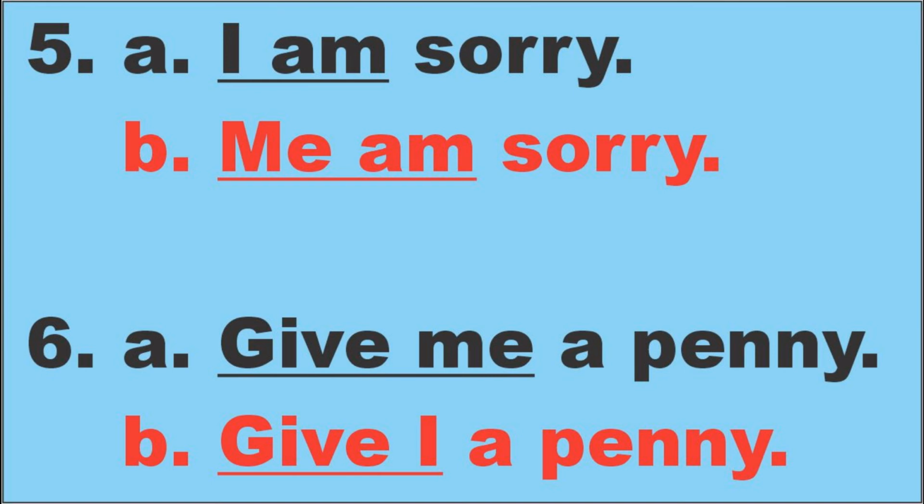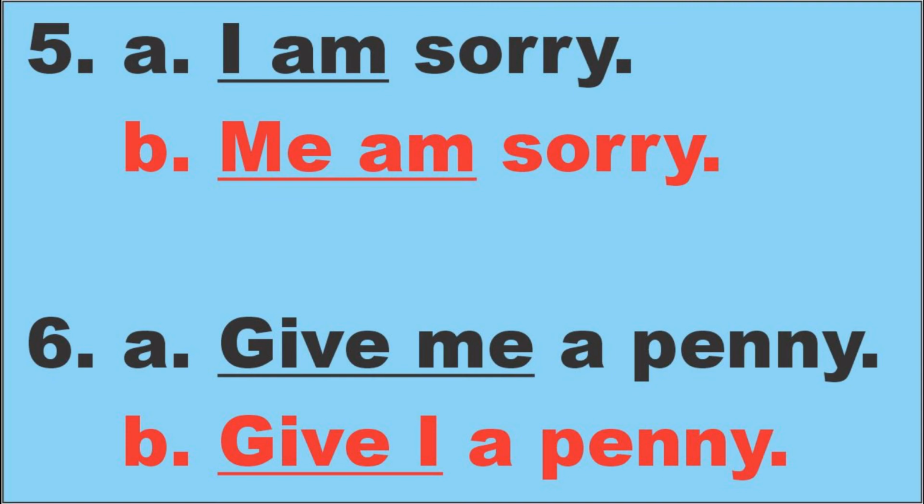Number 6, A: Give me a penny. Look at the word me. Is it after the verb or before the verb? It is after the verb. Give is the verb, me is an object, so give me a penny is correct.